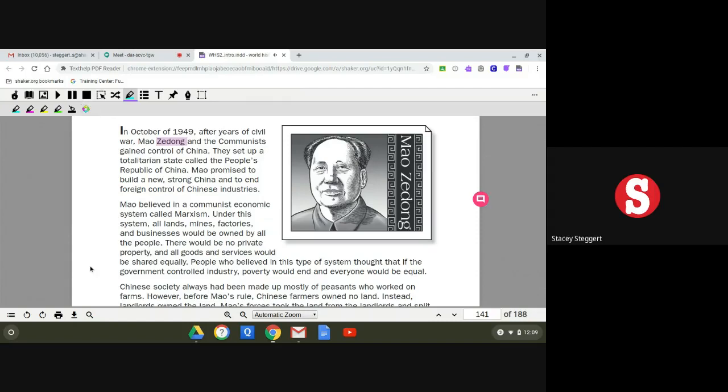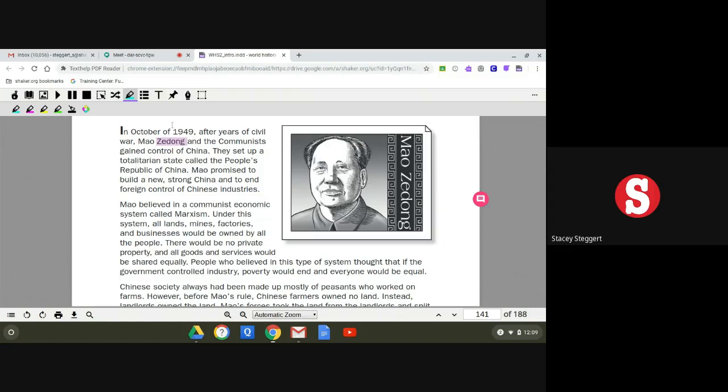And then we click stop when we're done reading that paragraph. We're going to go paragraph by paragraph, because remember that it's important to analyze each piece as you read it. So this is the during reading strategy. We are going to highlight in blue.